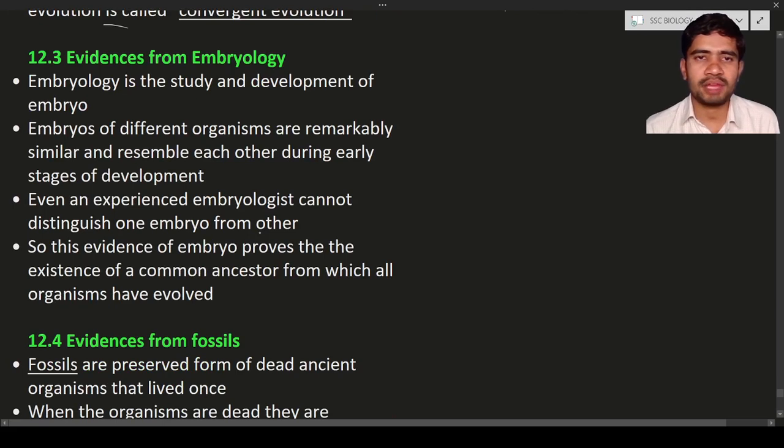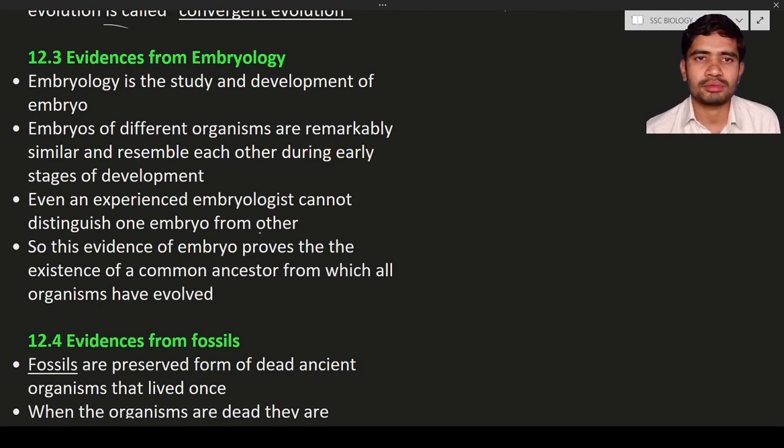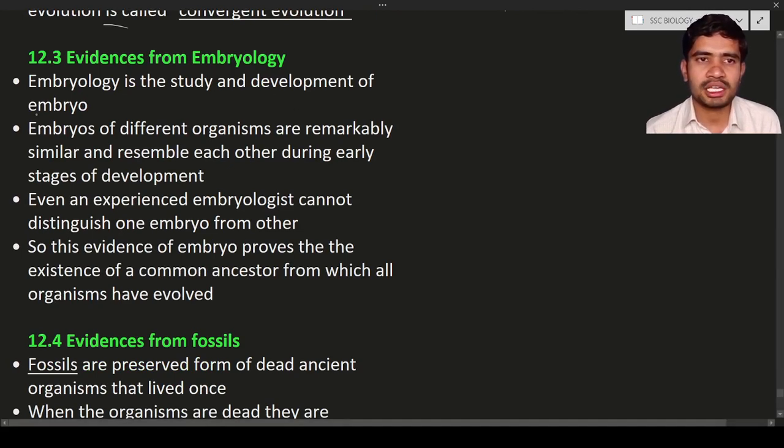Next is the evidences from the embryology. Okay, so what is embryology? Embryology is the study of the embryo. Embryos of different organisms are remarkably similar and resemble each other during the early development. If you see in the textbook also, you will see first stages of the embryo of all organisms. They are similar. They will not show much difference, whether it may be embryo of a duck, a chicken, a human being, or a cheetah, or whatever it may be.